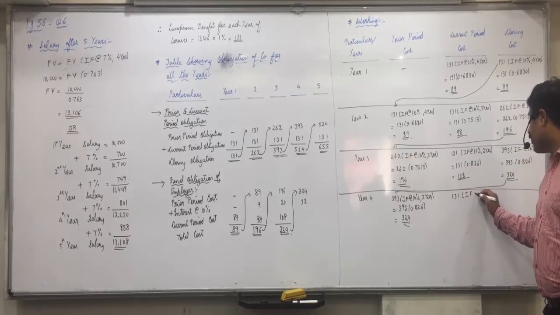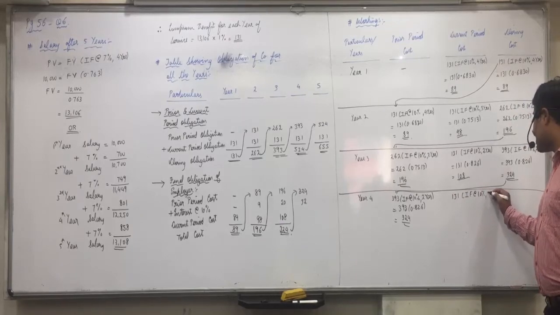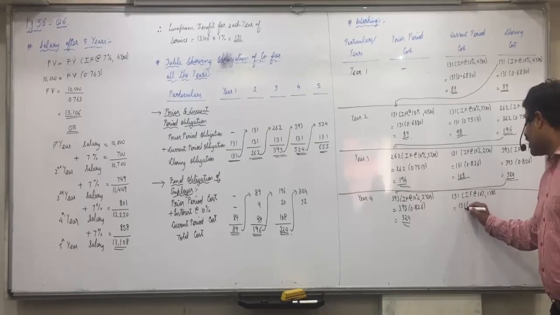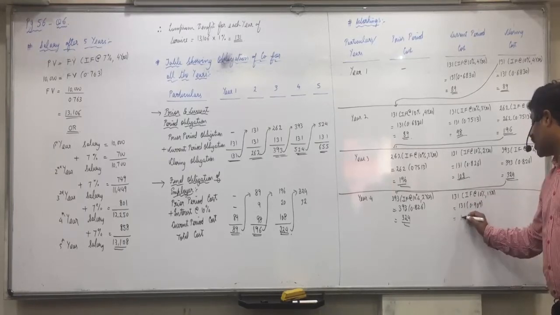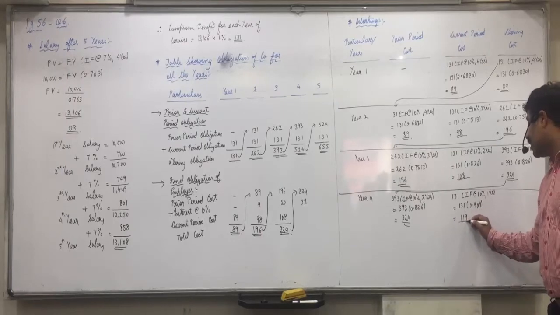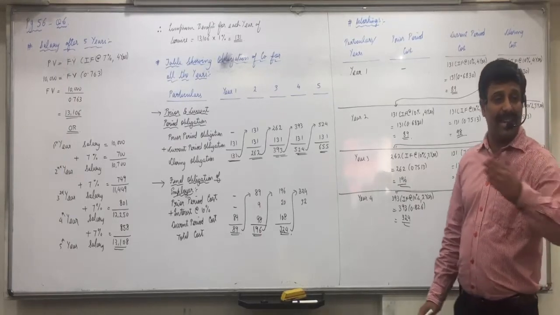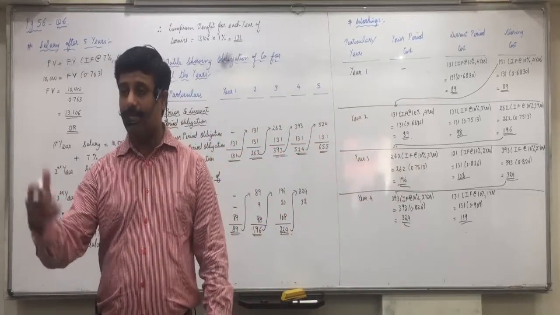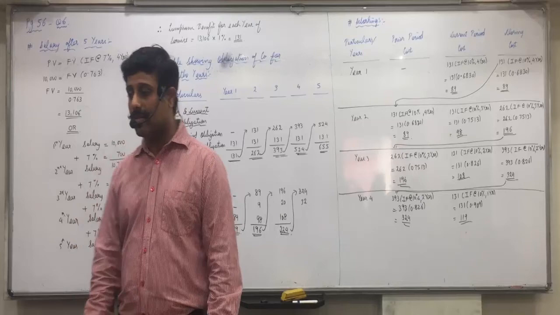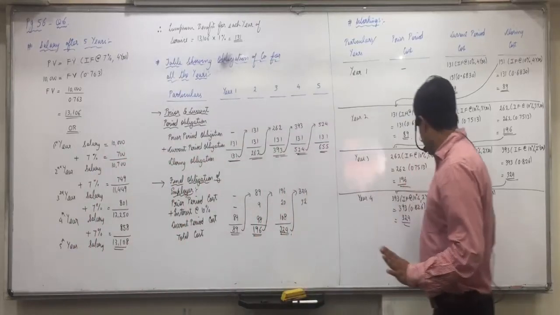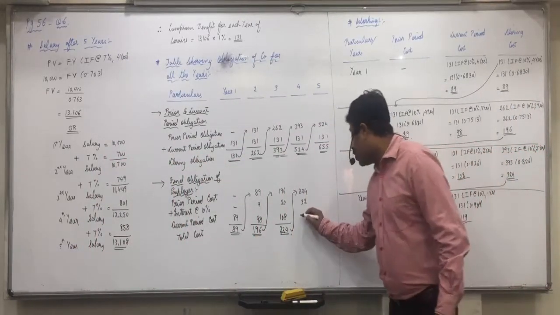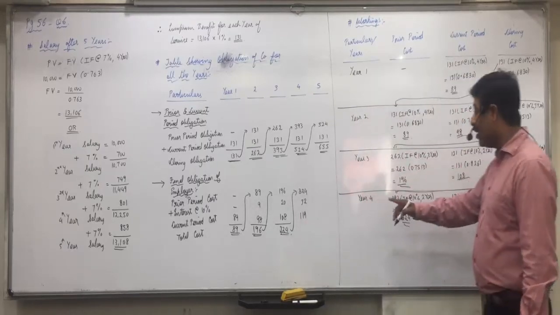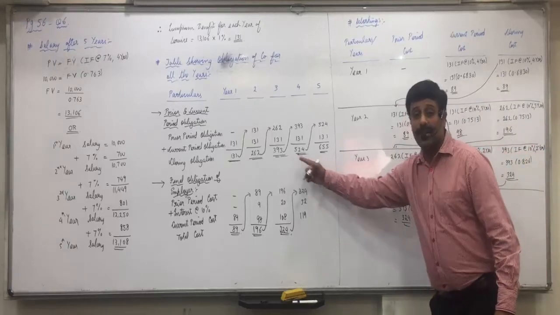131 into interest factor at the rate of 10% and 1 year. Simply 1 divided by 1.1. 0.909. 119. So in the 4th year, if you keep aside 119, it will become 131 in the 5th year. You can cross check. 119 plus 10%. One more year, we need the interest. Do you get 131 or not? Did everyone understand this? So in the 4th year, to have 131 in the 5th year, we need to keep aside 119. Now what will be the closing obligation in the 4th year?